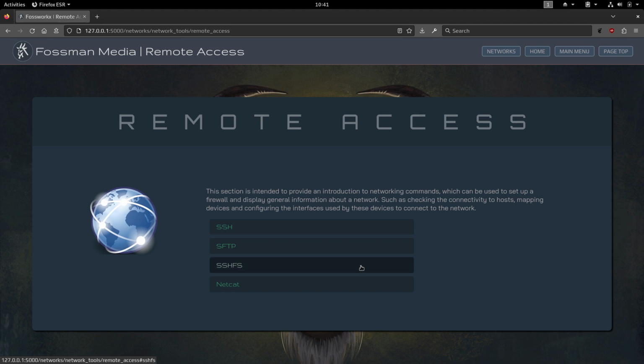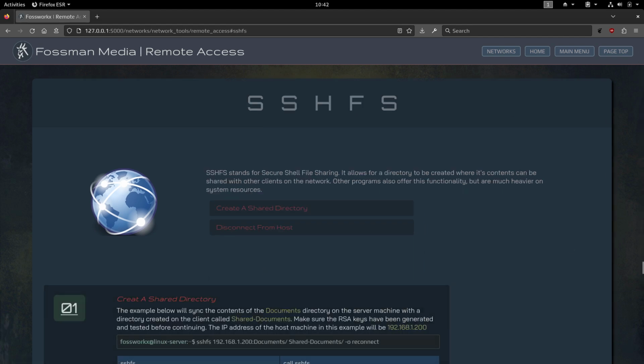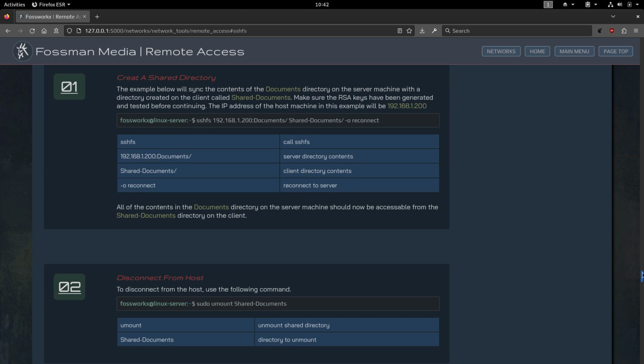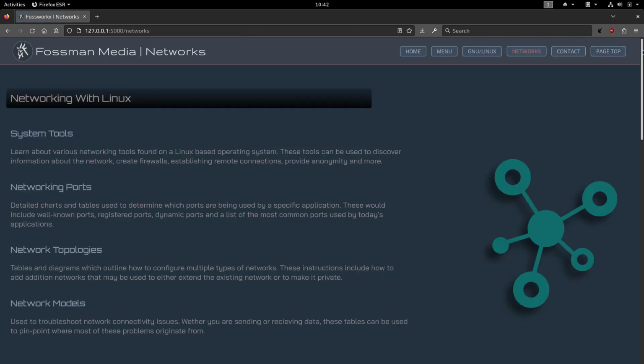SSHFS is a great tool, say if you want to create a shared directory on your machine that other clients can connect to, as an alternative to something like Samba, which can be pretty complicated to set up at times and is just very heavy. Whereas this tool right here, SSHFS, is much, much lighter on resources. And maybe if I just click on that right now and scroll down a bit, you can see right here, it only takes one command to set that up, which is extremely convenient and much, much easier than Samba, in my opinion. But, and that's remote connections.